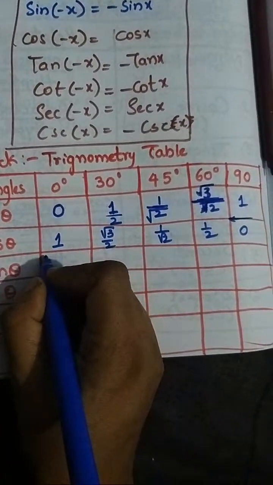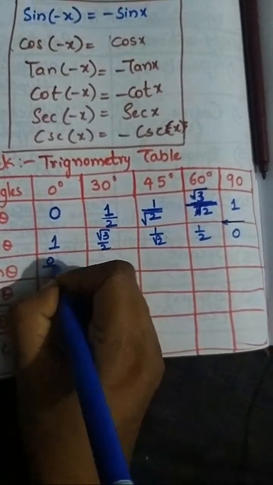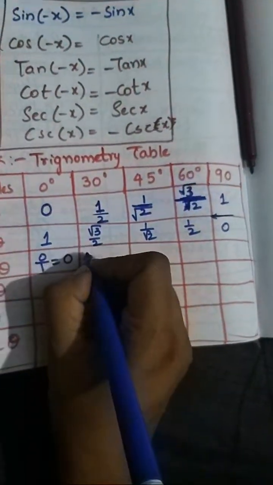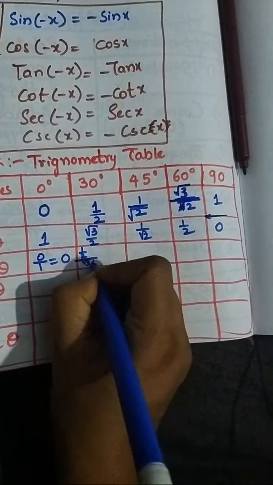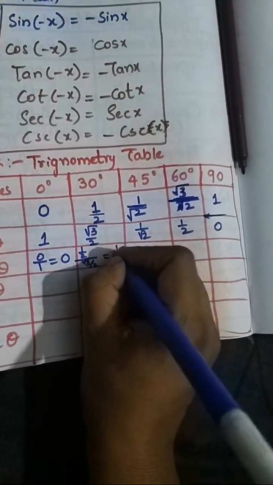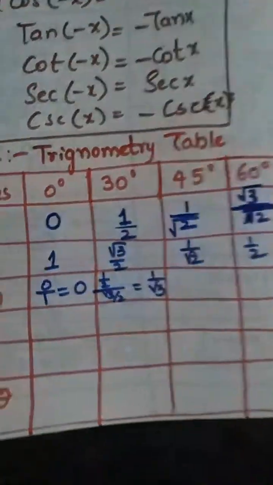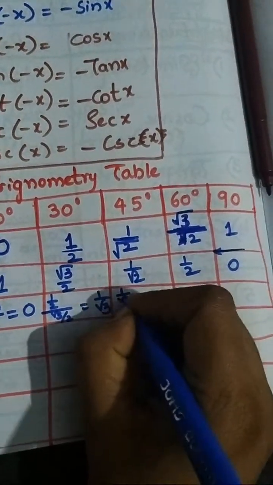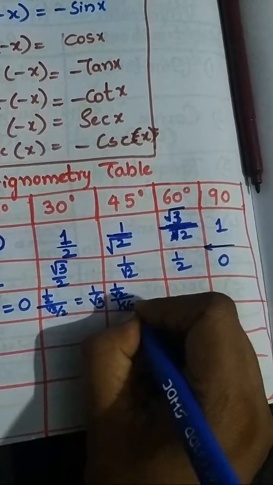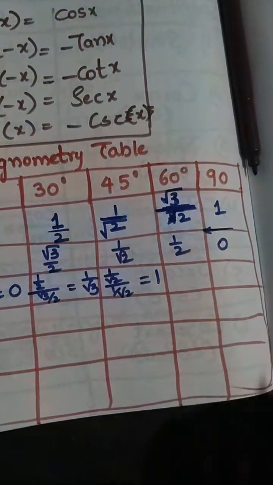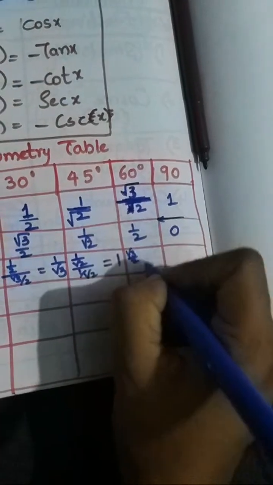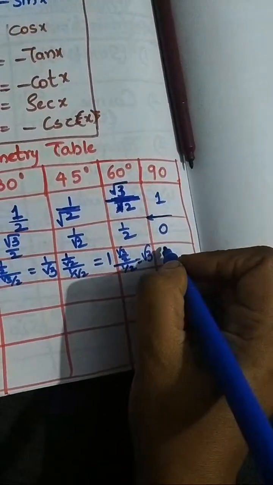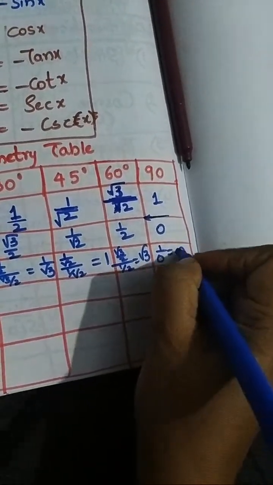Tan theta means what? Sin by cos. 0 by 1, that is 0. Sin theta by cos theta, 1 by 2 by root 3 by 2, 2 cancels, what we get? 1 by root 3. Now 1 by root 2 by 1 by root 2, root 2 cancels, we get 1. Root 3 by 2 by 1 by 2, 2 cancels, we get root 3. Here 1 by 0, that is infinity.